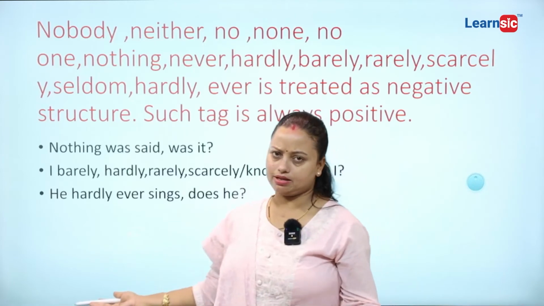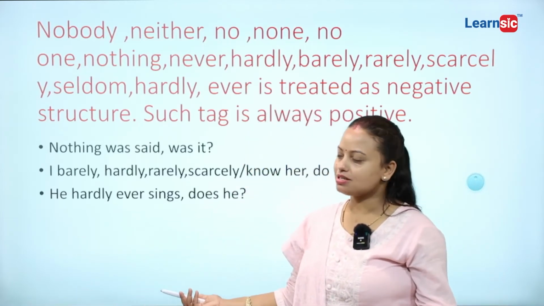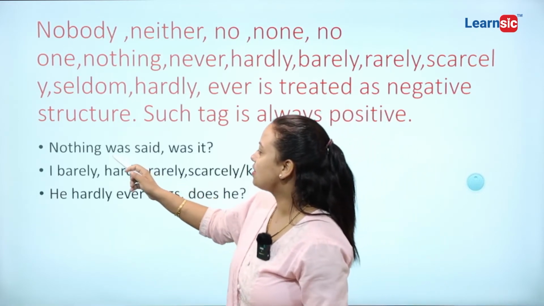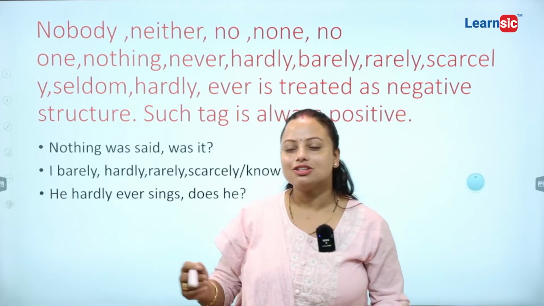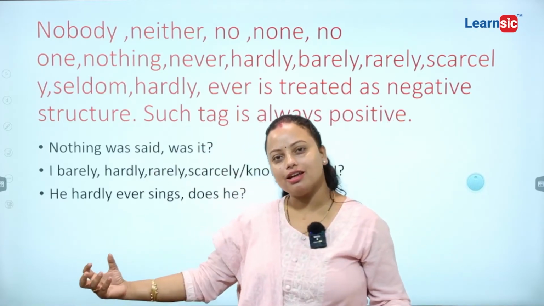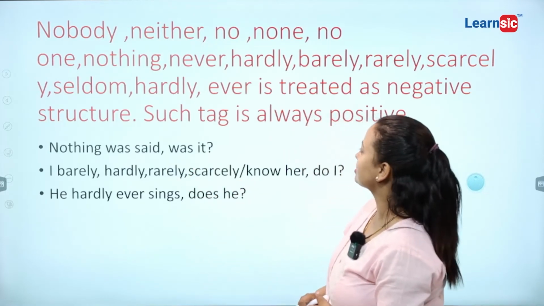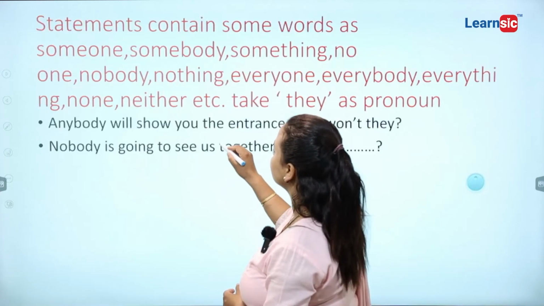Nothing was said. Okay? Since nothing is said, not is already coming there. That's why was is here. In the case of an auxiliary verb, just extract that auxiliary, keep it here, just write down was. And nothing, what do we do with it? Nothing, we have to denote it with it.